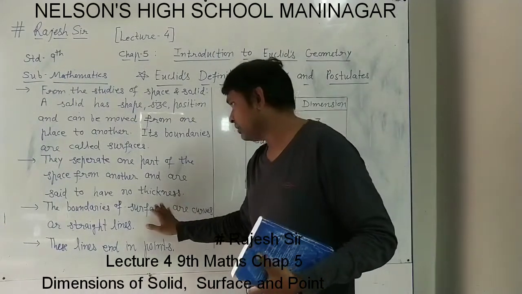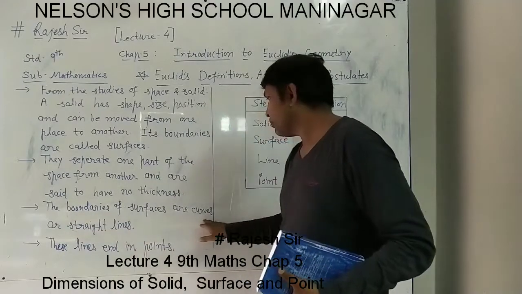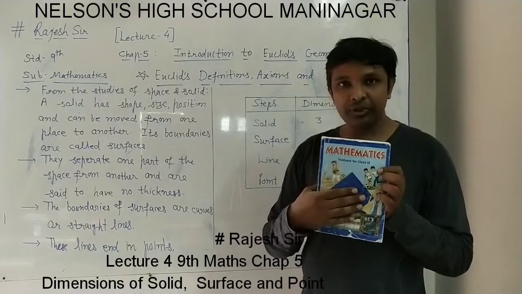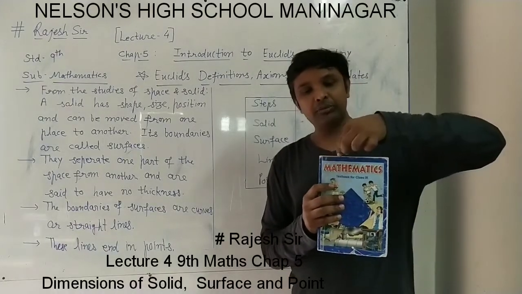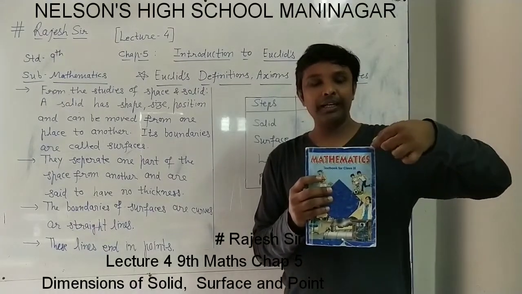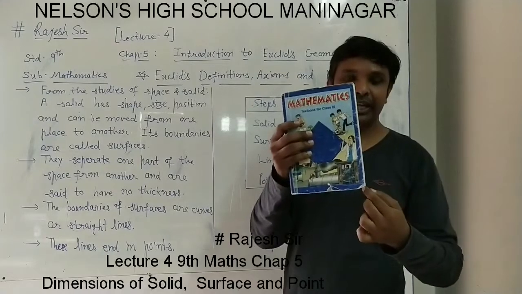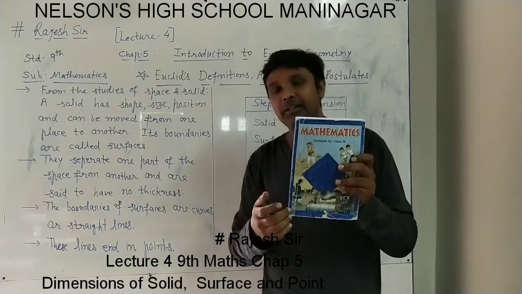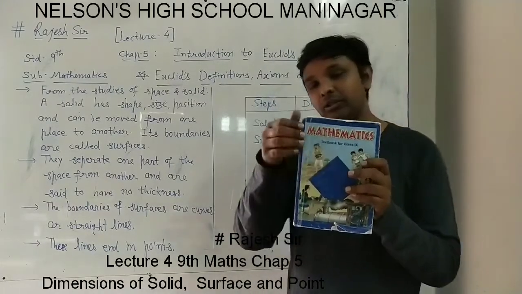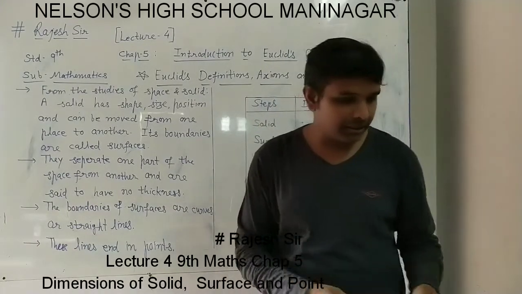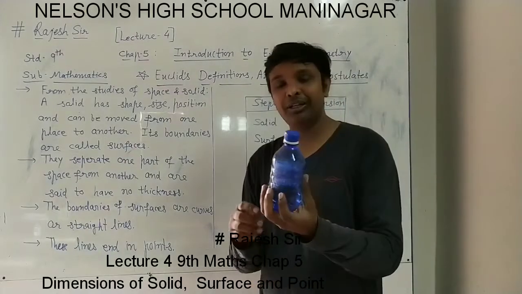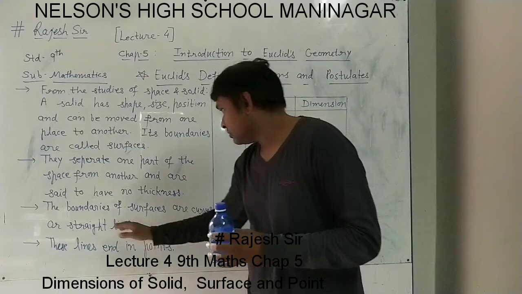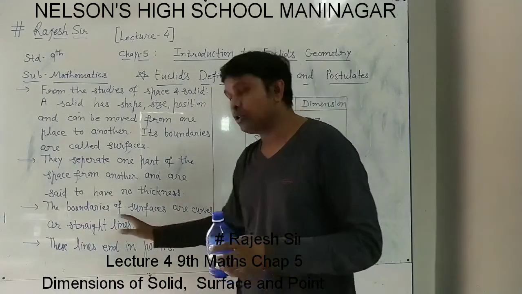And the boundaries of the surface are curves or straight lines. Now this is the surface, and these boundaries are straight lines. This is also a boundary, a straight line, this is also a straight line, and this is also a straight line. Sometimes with another solid, if I take this type of bottle, its boundaries are curved. So the boundaries of a surface are curved or straight lines.